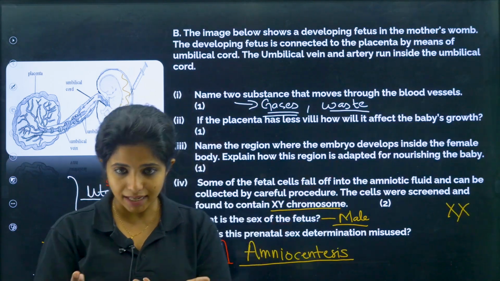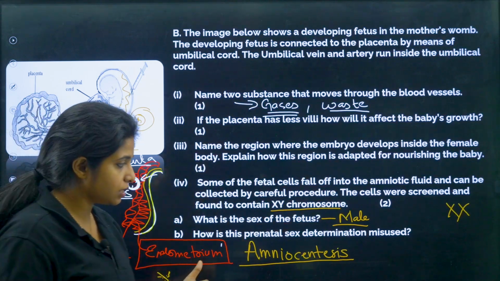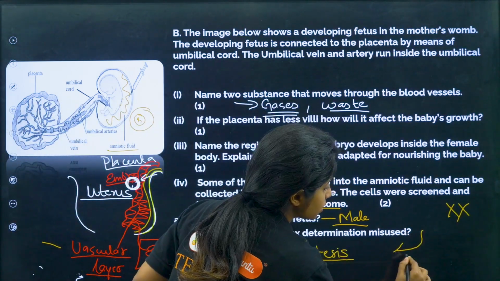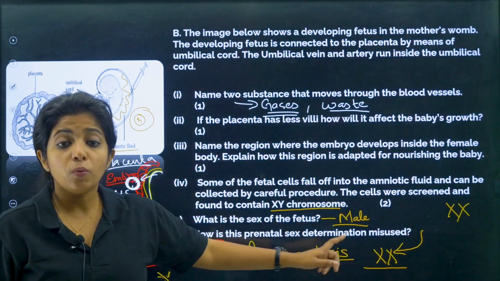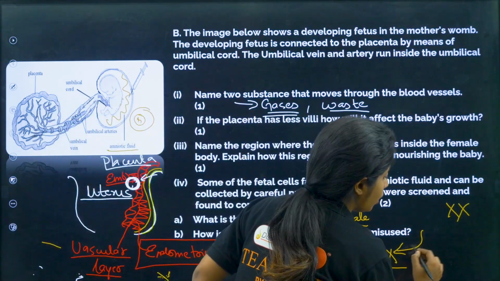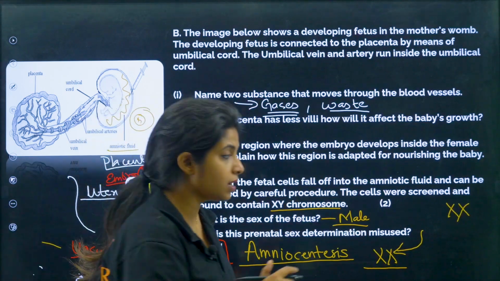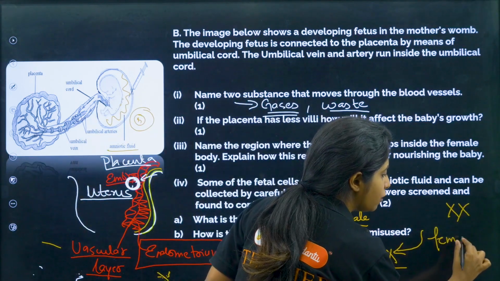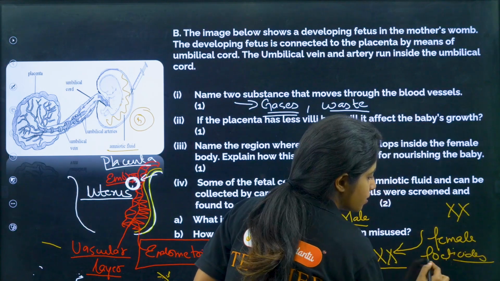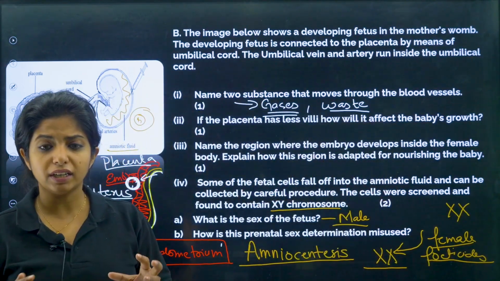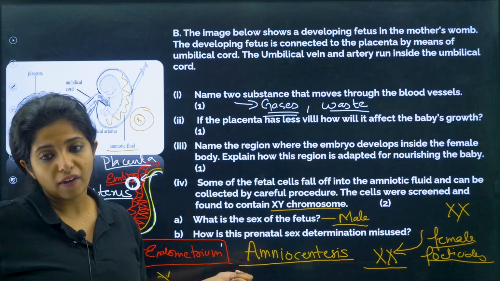But people started misusing it as they could recognize the sex of the child, and if they found that the child is XX, that is a female child was being born, they were undergoing abortion, my dear children, and this increased female feticides. What do you call female feticide? Killing of female babies. It increased way too much because of amniocentesis.